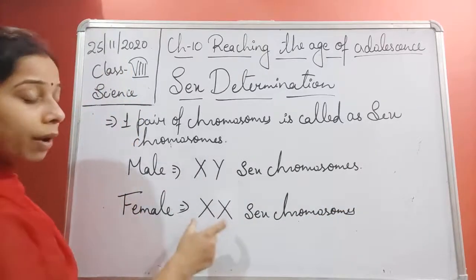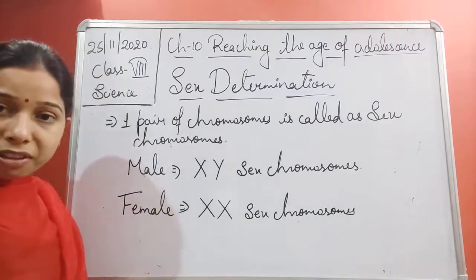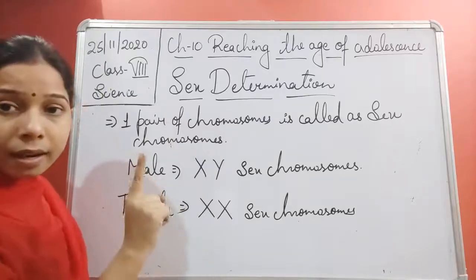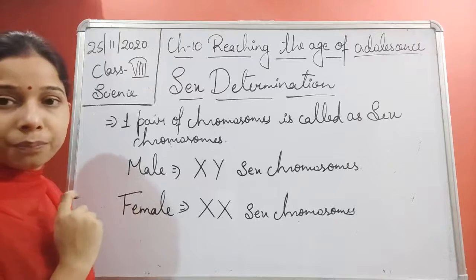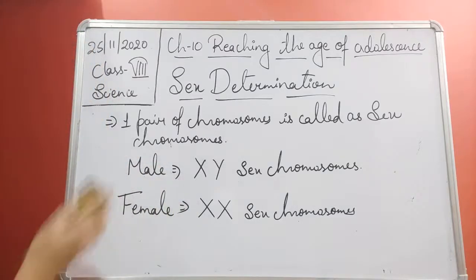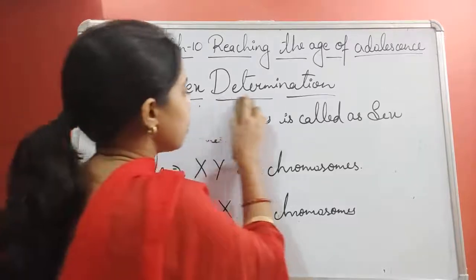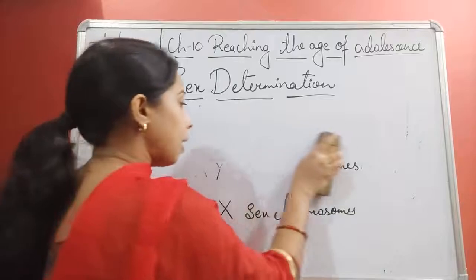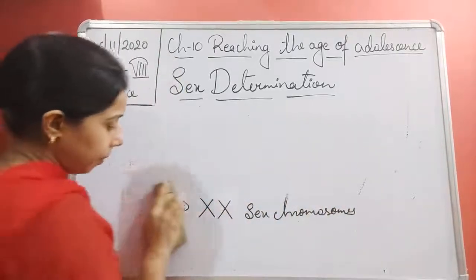Two X's are there in the female, and the male sex chromosome consists of one X and one Y. Now let us try to understand how these two chromosomes are responsible for determining the sex of an unborn baby.